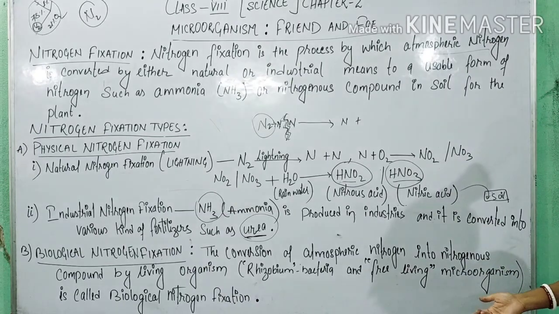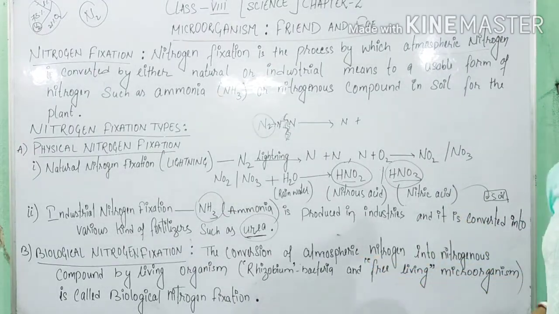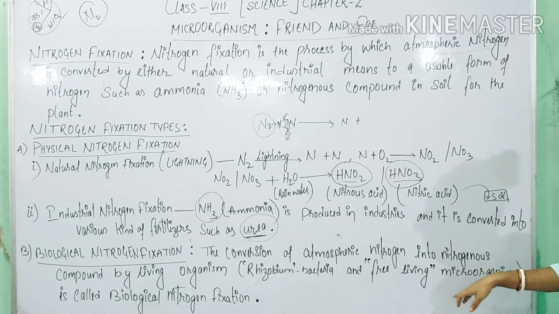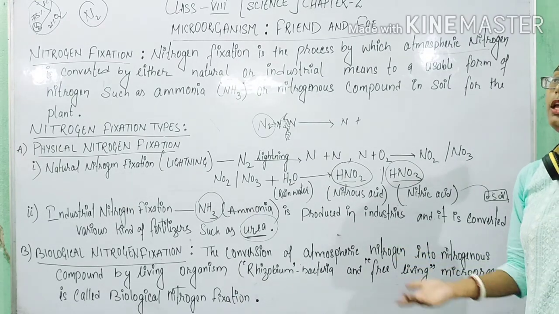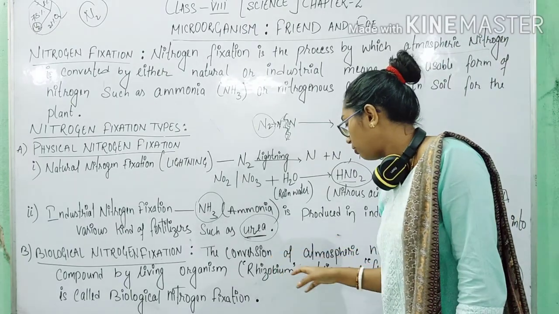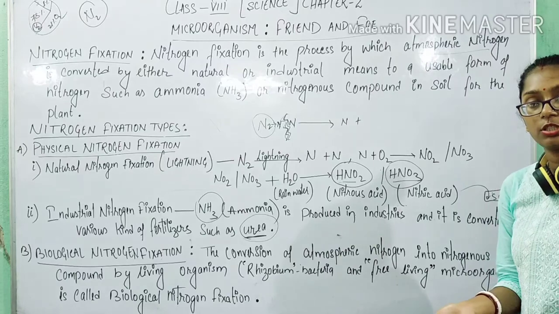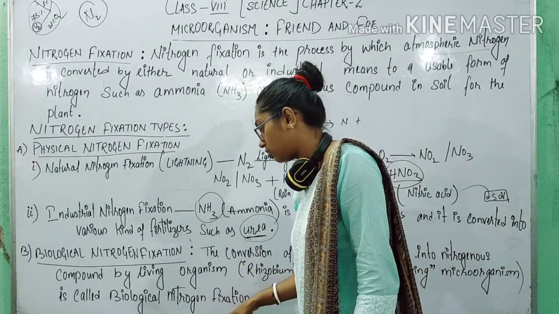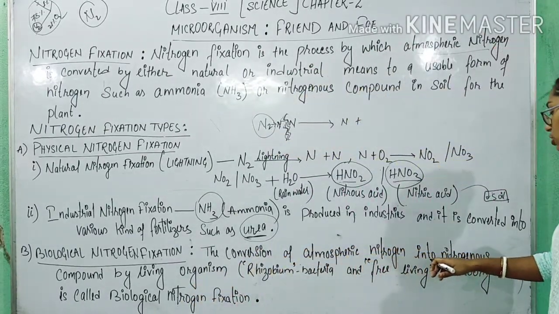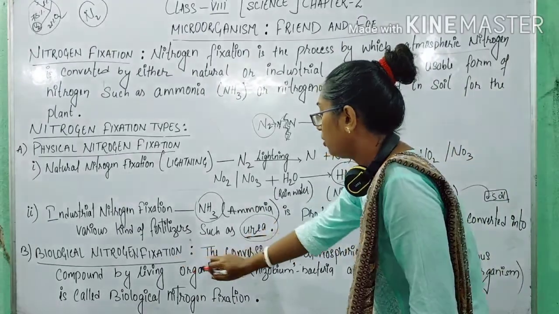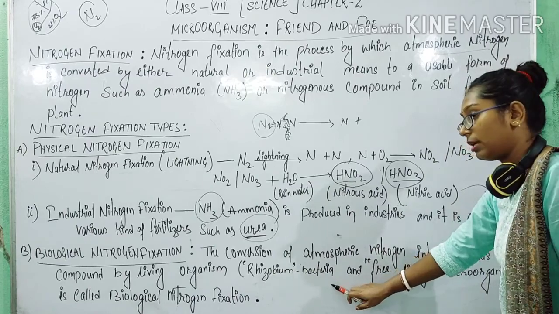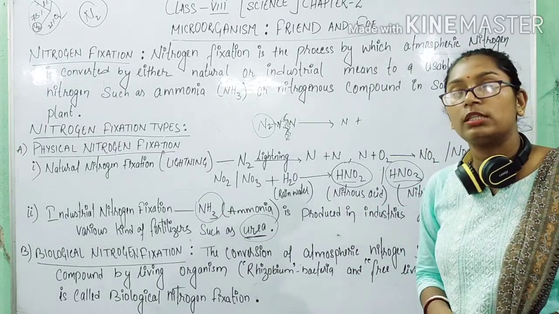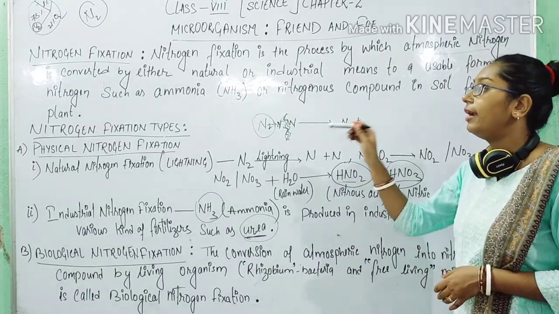Here there are also some other microorganisms that do not keep a symbiotic relationship with the leguminous plant. These microorganisms are present in the soil on their own, so they are called free living microorganisms. They also convert atmospheric nitrogen into soluble form of nitrogen. So that is what is called biological nitrogen fixation. The conversion of atmospheric nitrogen into nitrogenous compounds by living organisms like Rhizobium, which is a bacteria, and free living microorganisms is called biological nitrogen fixation. So in this video we have discussed nitrogen fixation and types of nitrogen fixation.